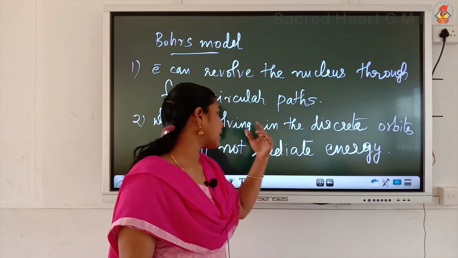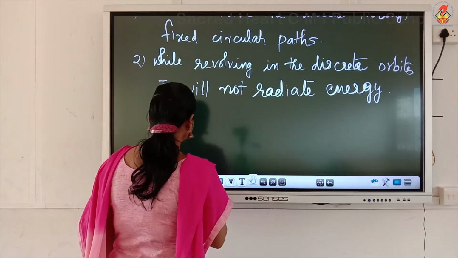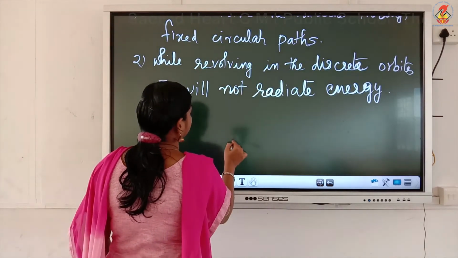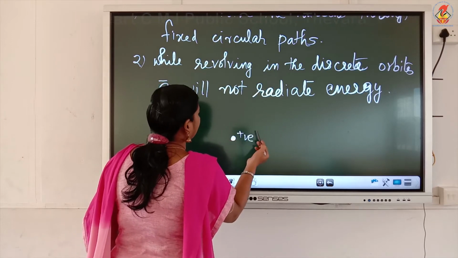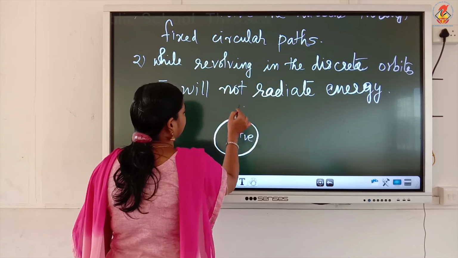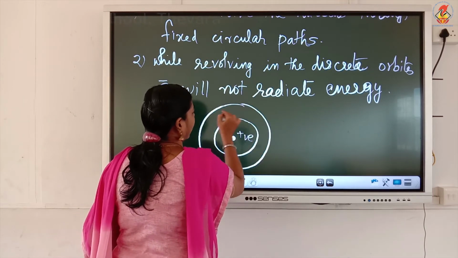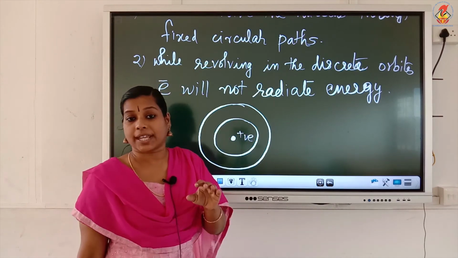Suppose this is the positive nucleus, and around it, through circular fixed paths, the electrons are revolving. While revolving in the circular path, they will not radiate energy.